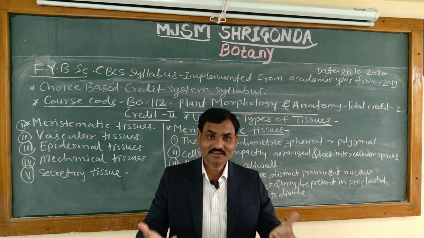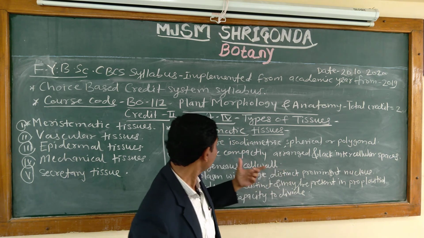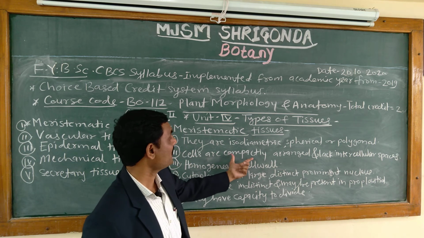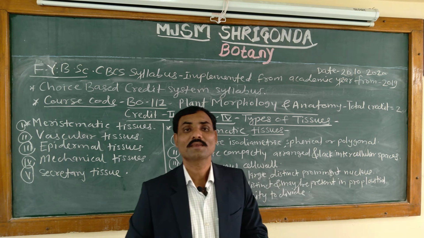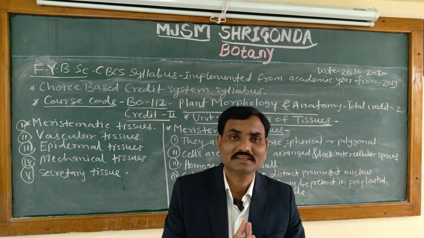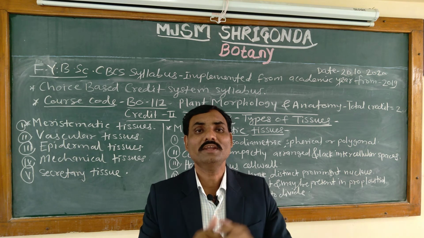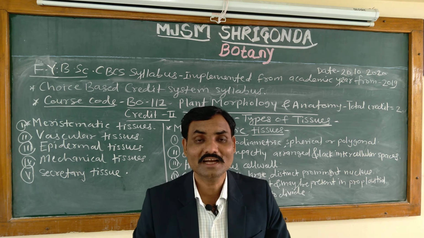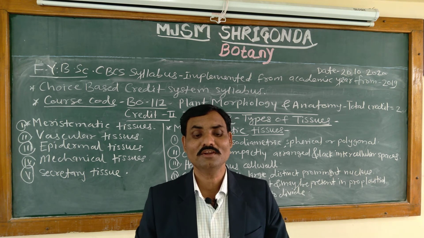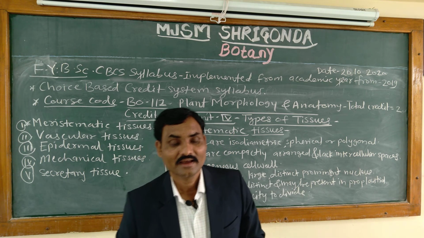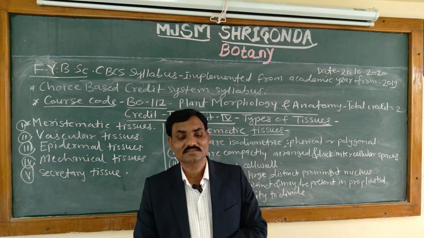Okay. Then what about the next characteristic feature? The cells are compactly arranged. These cells are compactly arranged and lack intercellular spaces. When cells are compactly arranged, they are tightly attached to each other, they don't have intercellular spaces. There is no space of any kind between two cells. That is called compactly arranged cells.